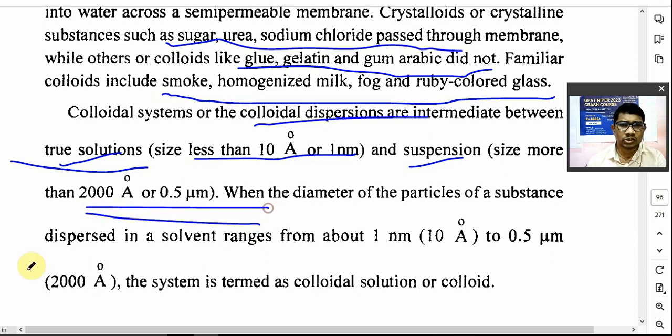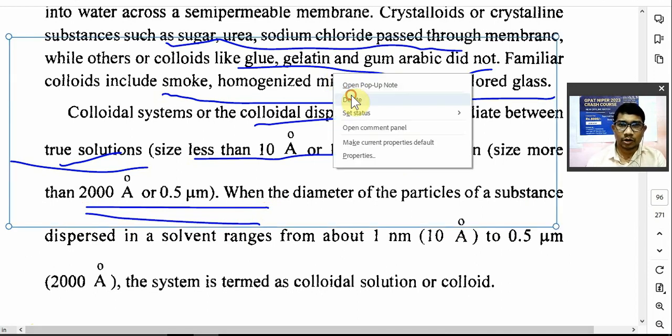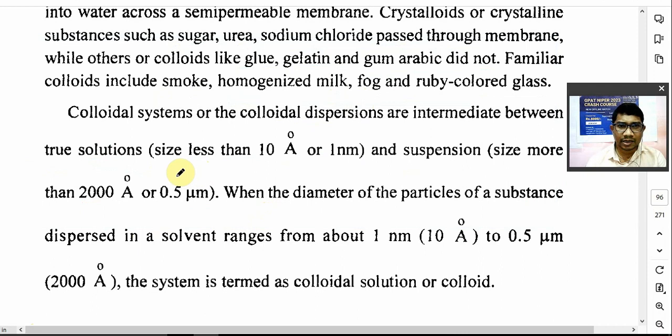तो true solution has a particle size of 10 angstrom unit or 1 nanometer, but your suspension has a particle size of 2000 angstrom or 0.5 micrometer. So the properties are in between this true solution and suspension. The property in between means the particle size is in between these two.